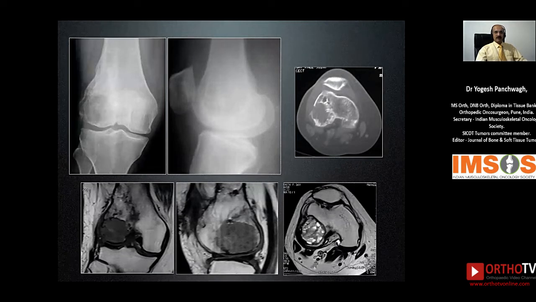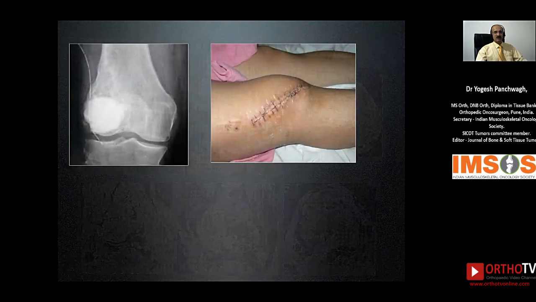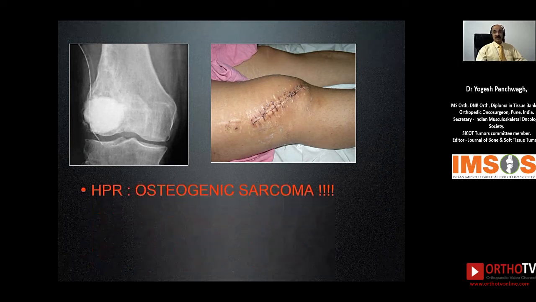again to an orthopedic colleague. That shows a very well-defined lytic area on the CT, X-ray, and the MRI scan. The earlier biopsy report was probably suggestive of a benign lesion, and that's when he decided to go in, do a curettage again, and put in cement. But while doing it, he violated the knee joint, violated two compartments, the lateral and the anterior. And unfortunately, the report in this case again came out to be an osteogenic sarcoma.